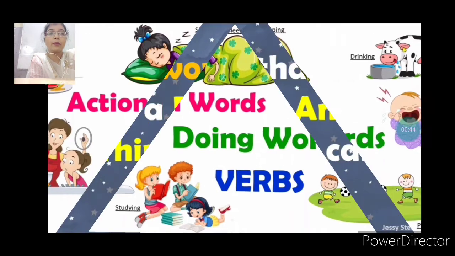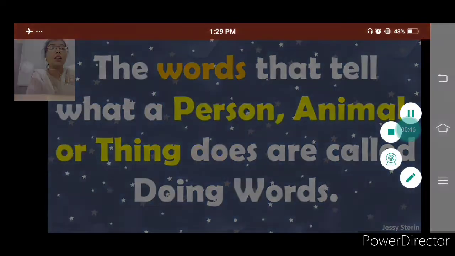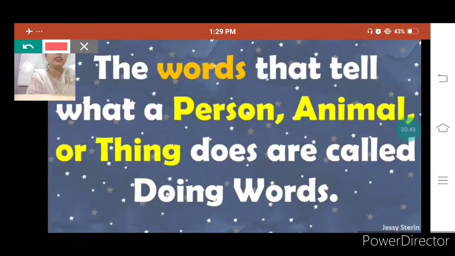For example, the words that tell what a person, animal or a thing does are called doing words. That means any word that tells us about what a person, an animal or a thing is doing or does are called doing words.